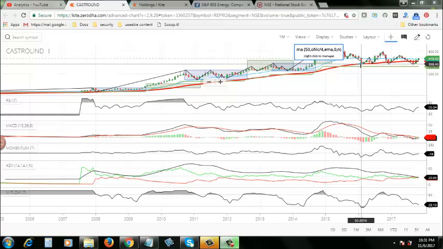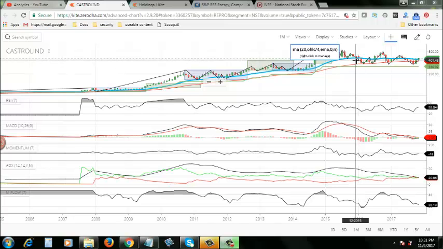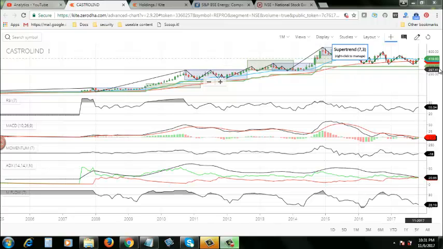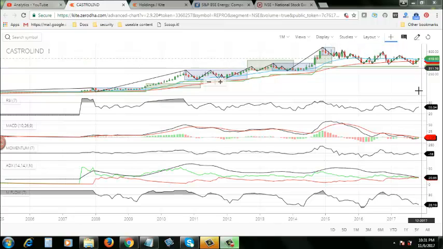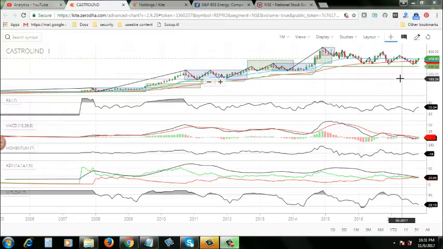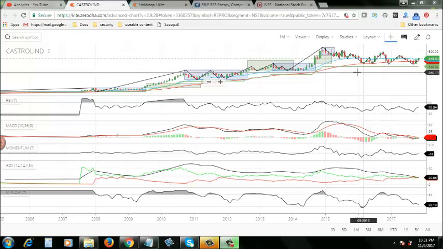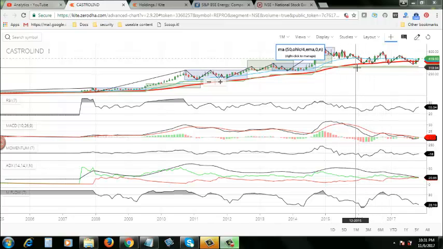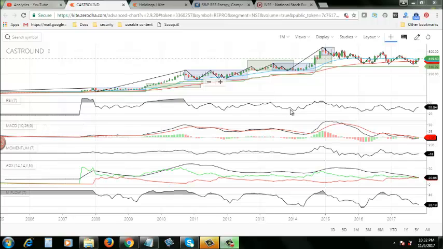And the stock has recently crossed its 50-day moving average, and the 20-day moving average also just crossed, and it is right now under the influence of a positive super trend mode. Very good. Now we look at the other technical indicators and see what sort of points they are throwing at us. Look at the RSI here.